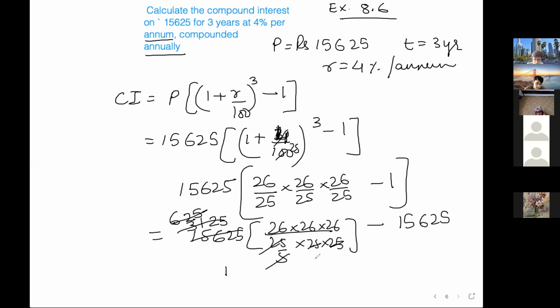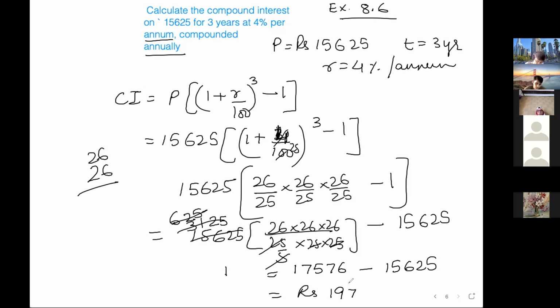तो ऊपर में that means 26 into 26 into 26 करना पड़ेगा. 26 into 26 into 26 is 17576. 17576 minus 15625. Okay, subtract it. Rupees 1951. Okay, this much you are getting.